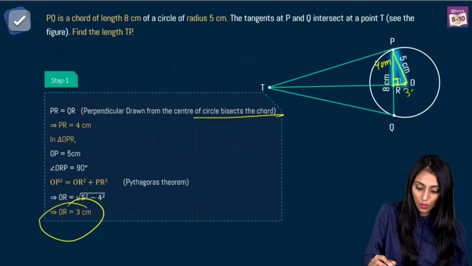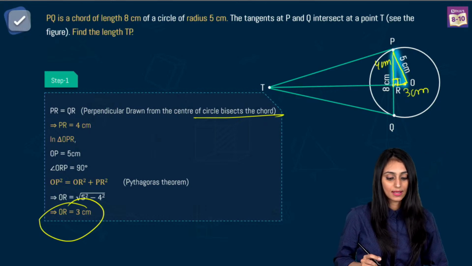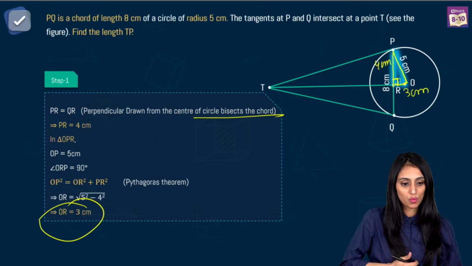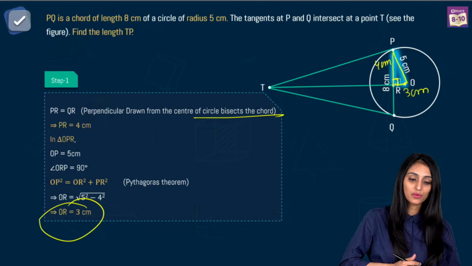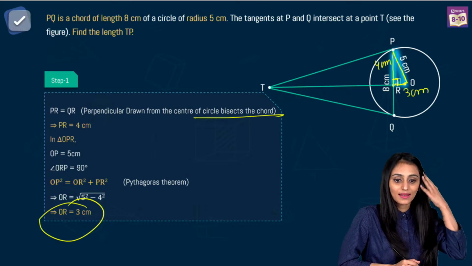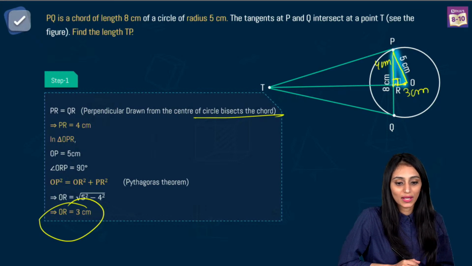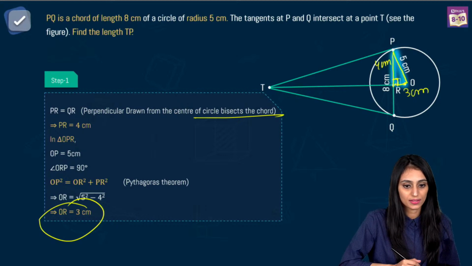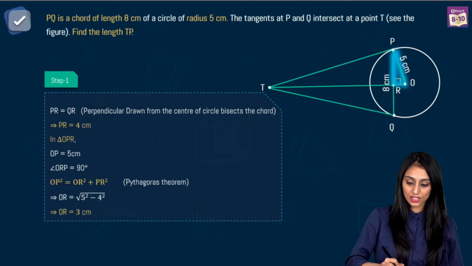So we have the length of OR here. Trust me, this question came in the paper so many times, whether it's pre-board or board paper. It's a very good question from the exam point of view. All right, 3 centimeter, that's OR, right? Okay. Let's move ahead.